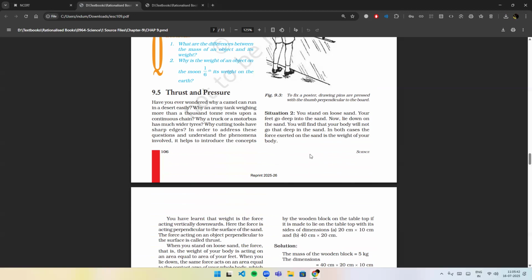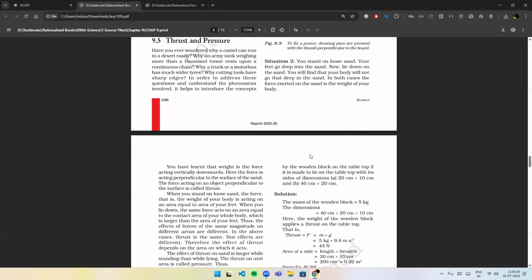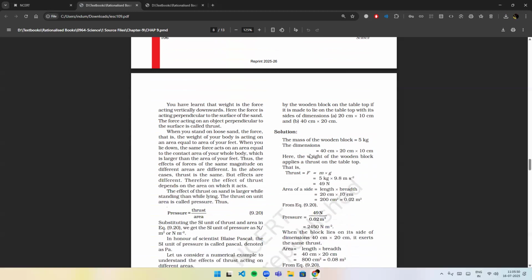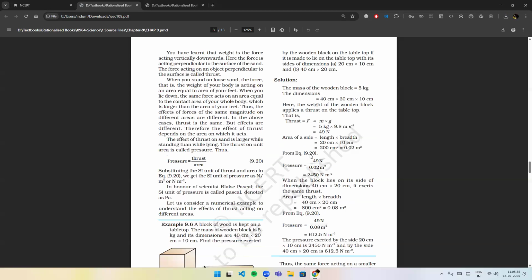In both cases, the force exerted on the sand is the weight of your body. You have learned that weight is the force acting vertically downwards. Here, the force is acting perpendicular to the surface of the sand. The force acting on an object perpendicular to the surface is called thrust.